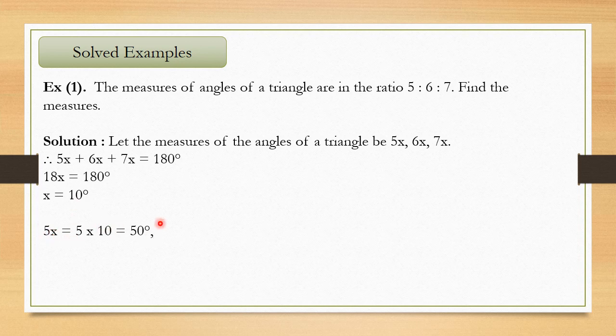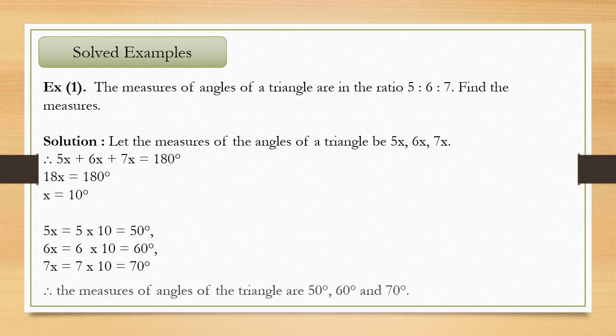So in place of x, when we put 10, 5 into 10 is equal to 50 degrees. So the first angle of the triangle we get as 50 degrees. The second will be equal to 6x, that means 6 into 10, that is 60 degrees. And the third angle is 7x, that is 7 into 10, equal to 70 degrees. So this is how we find the measures of the three angles of a triangle by using ratio.